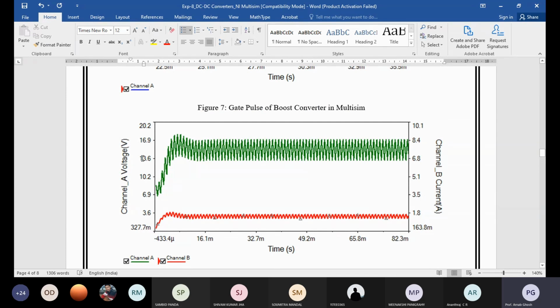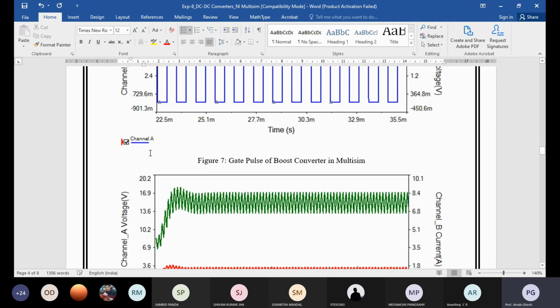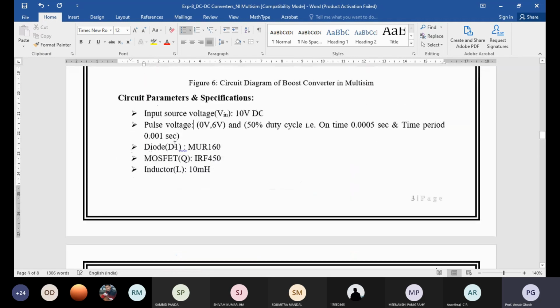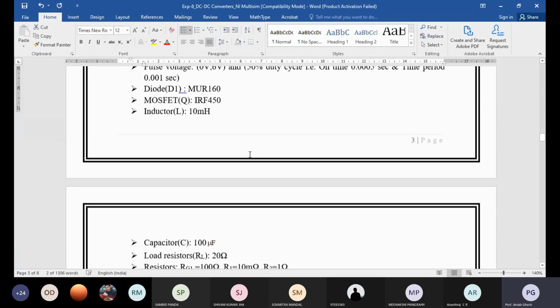Okay, so in case of boost converter it started with 0, but here you can see one dipping is there. Okay, one dipping is there. So why at that position you can see the dipping? Due to the non-minimum phase problem. What do you mean by the non-minimum phase problem? Means, you know that